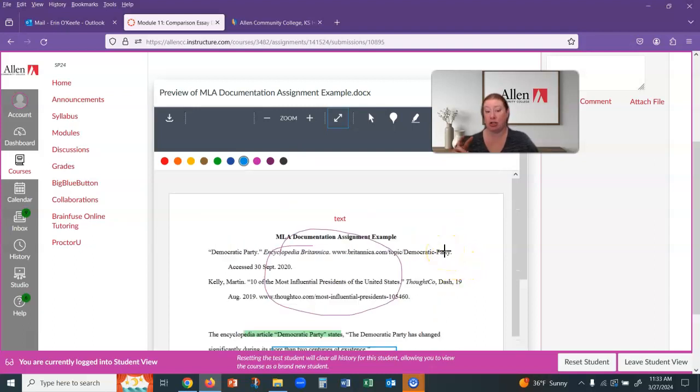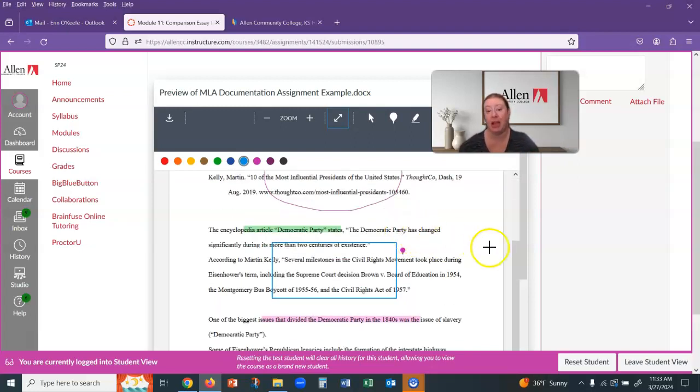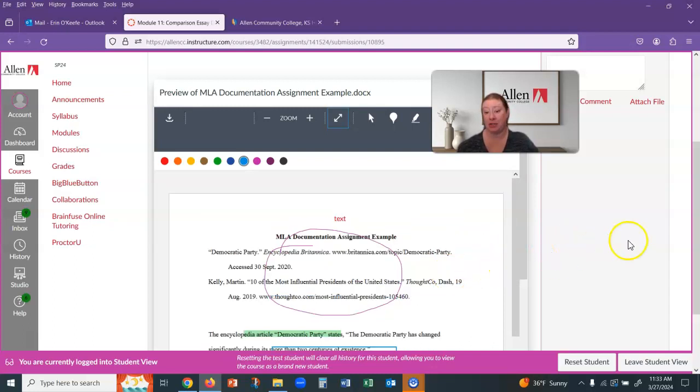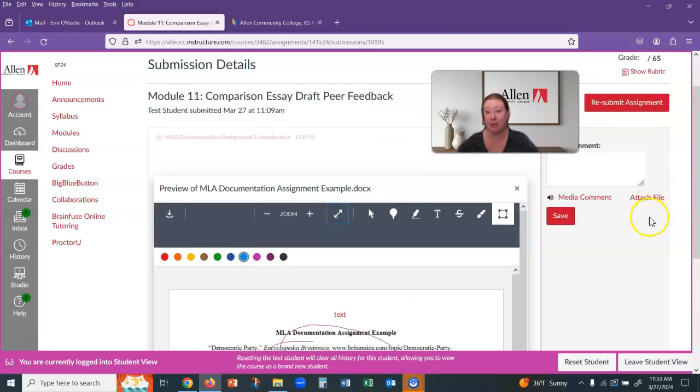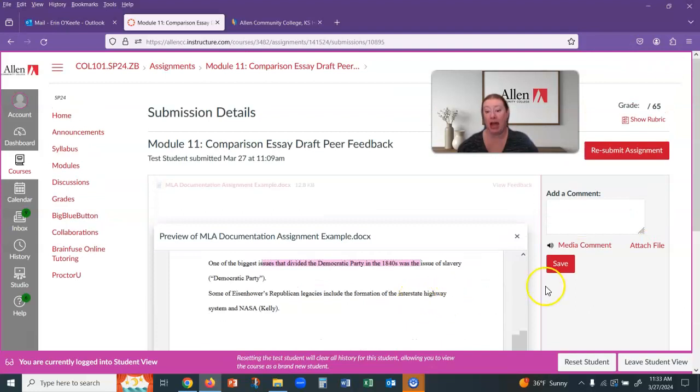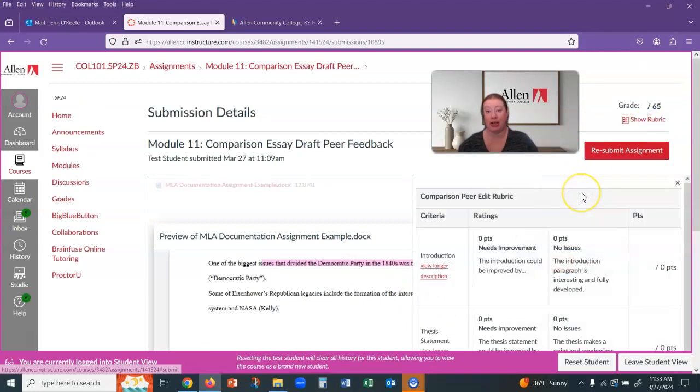Now, since you're assigned 2 peer edits, that means that 2 people will be doing each essay. So when you go in, you might see somebody else's comments, which means you need to find something different to comment on. And sometimes I go through rough drafts too. If students have questions, you might see some feedback from me. Once you're done with that, then the other thing you'll do is you'll fill out the rubric.